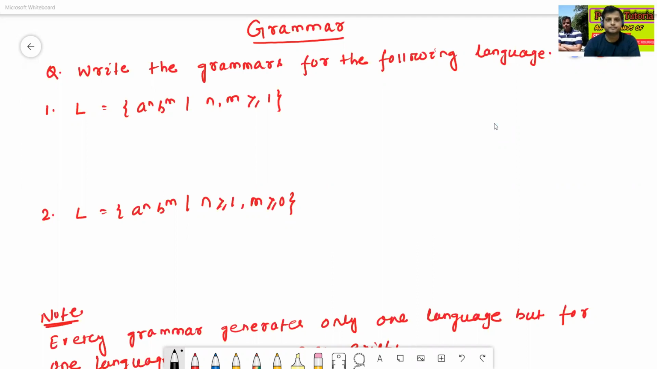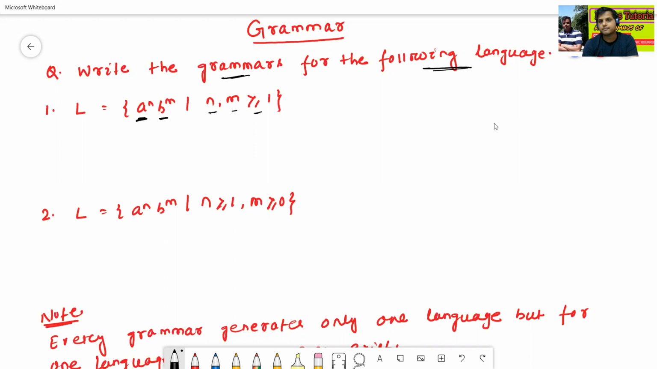See here. Write the grammar. The questions are like this. Write the grammar for the following language. Language L equals a to the power n, b to the power m, such that n, m greater or equal to 1. So how to construct the regular grammar?